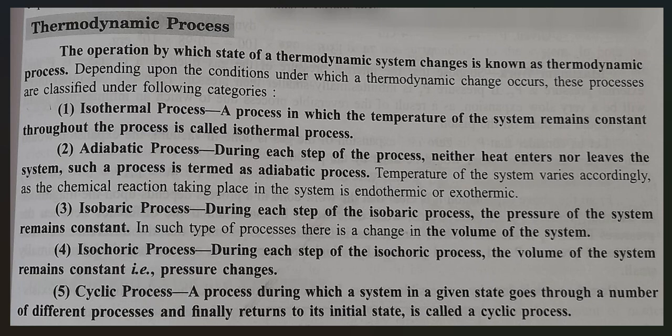Now I can read the definition. A process in which the temperature of the system remains constant throughout the process is called the isothermal process. It means that if a process occurs at a temperature of 35 degrees centigrade, then throughout the process it remains 35 degrees centigrade. That process is called an isothermal process.